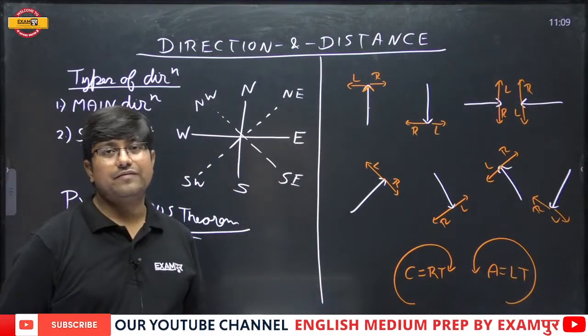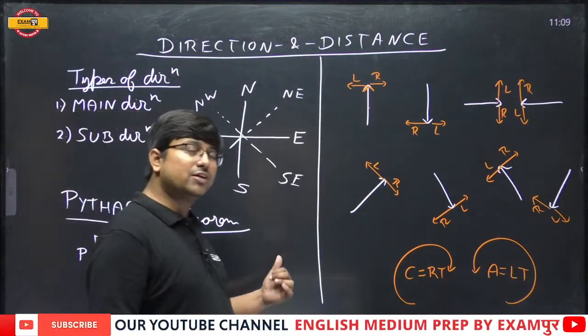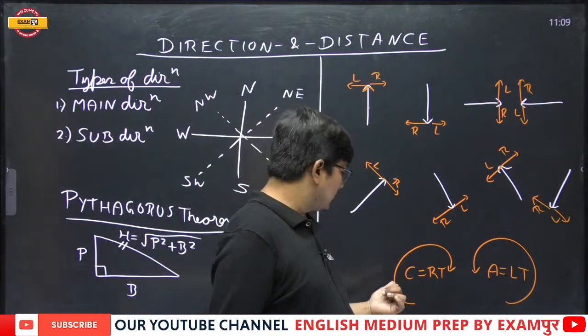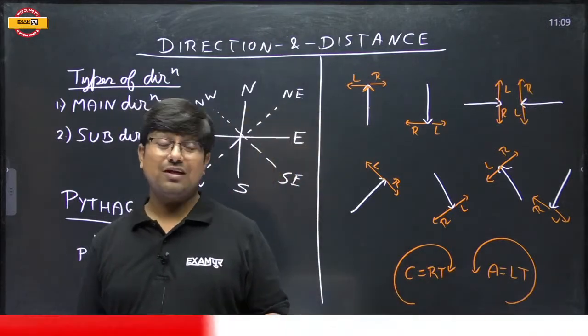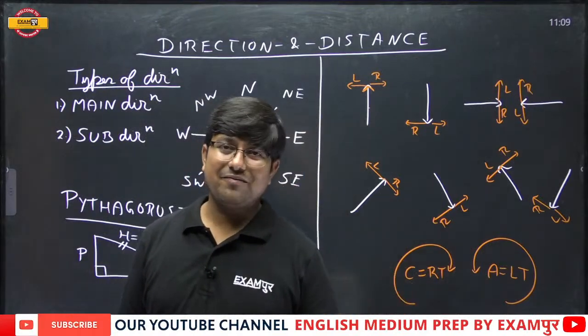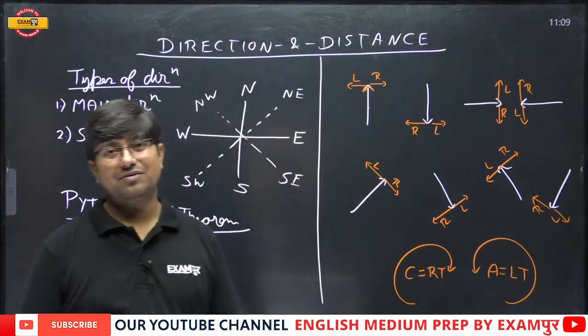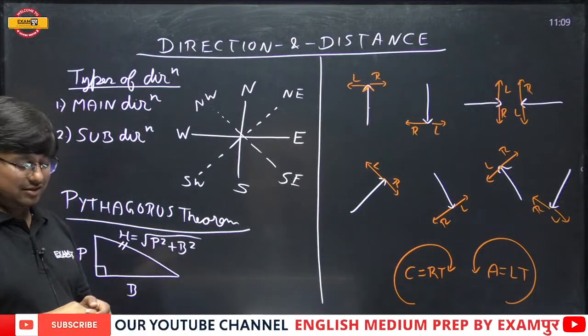So this is the way in which we have to understand the right turn and left turn. The direction in which the needles of the clock, the hands of the clock move is right turn, and opposite to that, just opposite to clockwise, that is anti-clockwise, is left turn. Getting it, everyone? Yes or no? Okay. Now, my dear students, the next thing.